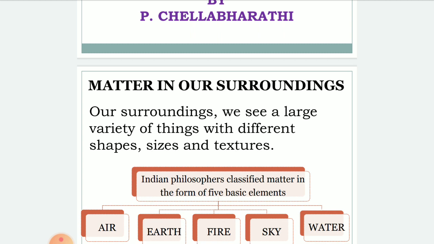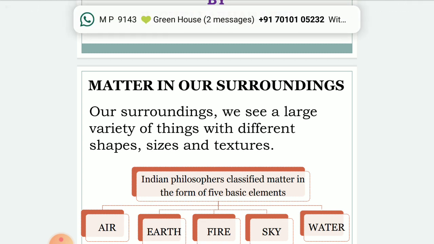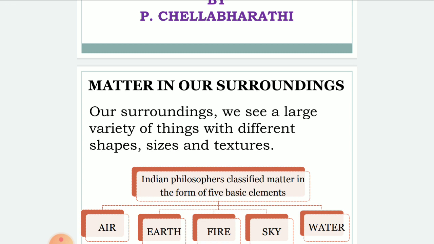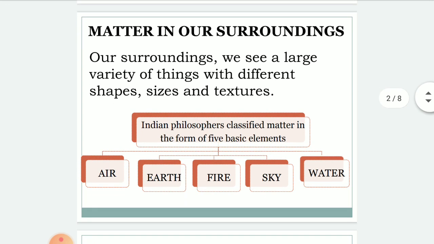You all know: air, earth, fire, sky, water. We call it the Panchatattva. But nowadays, in modern technology, scientists have classified the matter into two types. One is physical properties, another one is chemical nature.